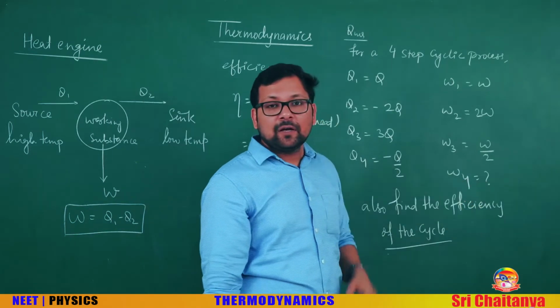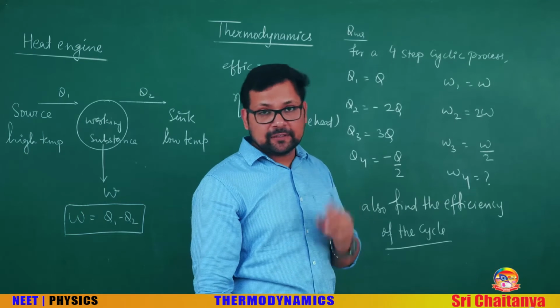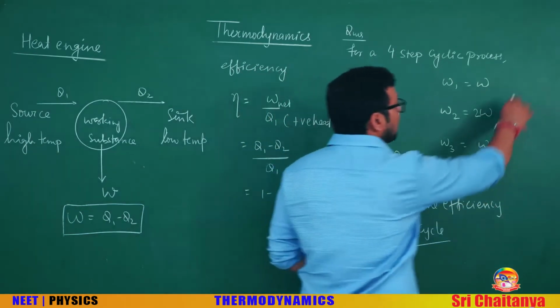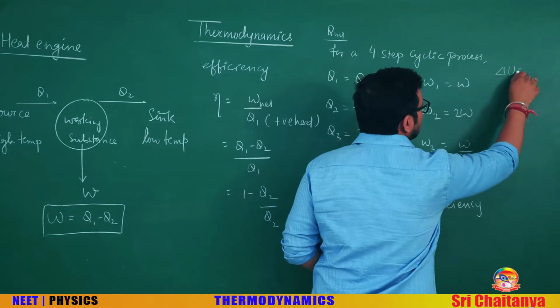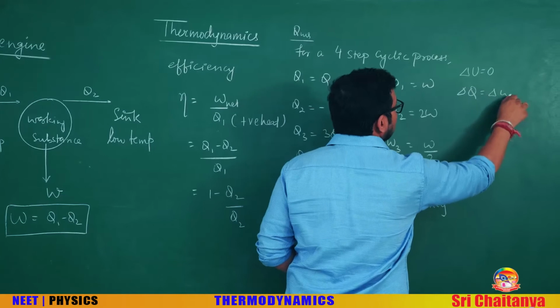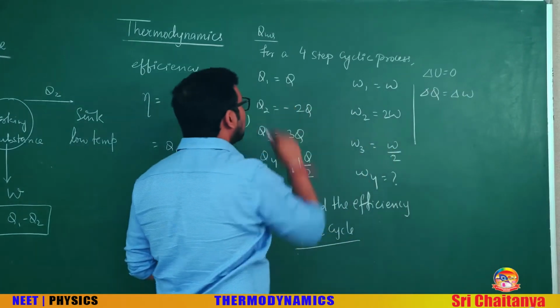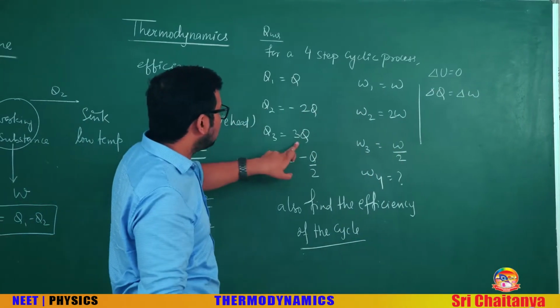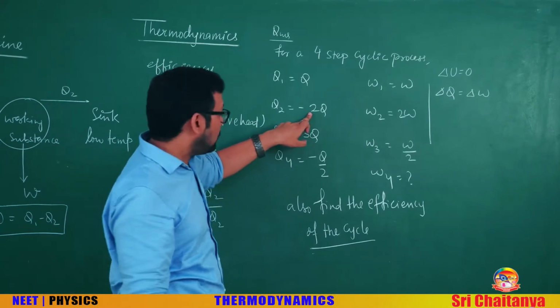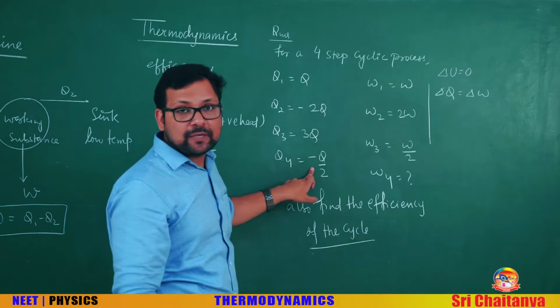In a cyclic process, we have done earlier, delta U, the change in internal energy, is 0. So if delta U is 0, the first law of thermodynamics gives delta Q equals delta W. So what is delta Q? Q and 3Q is 4Q, minus 2Q is 2Q, 2Q minus Q by 2 is 3Q by 2.